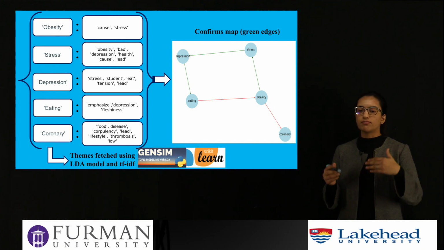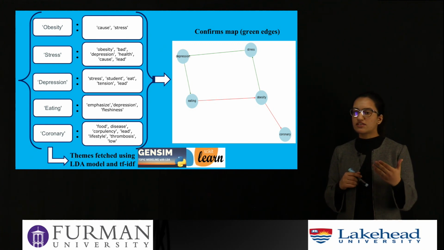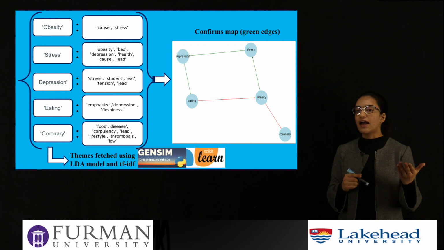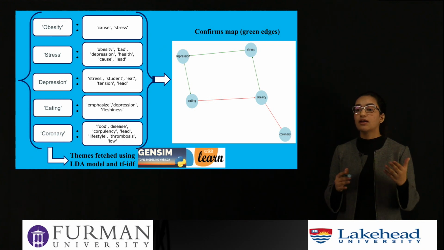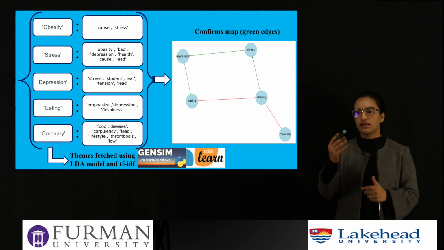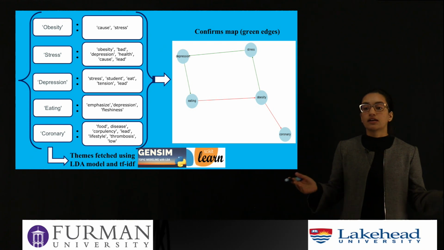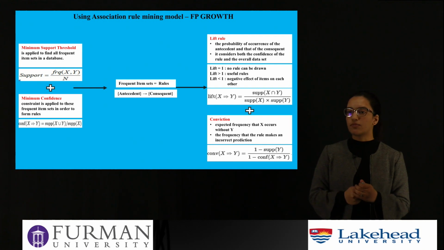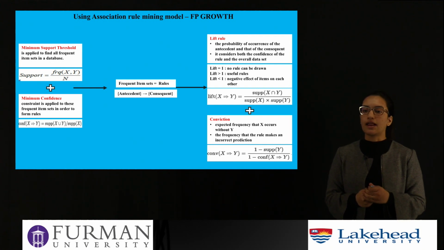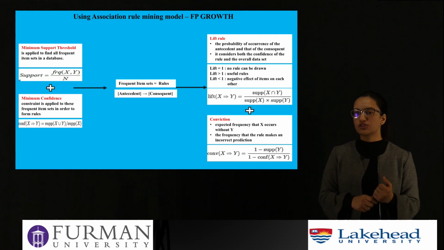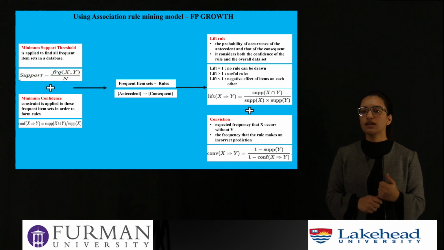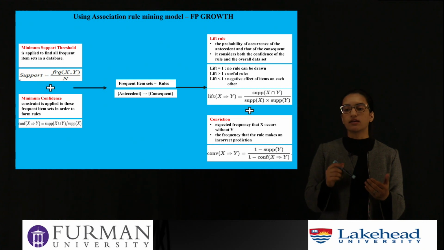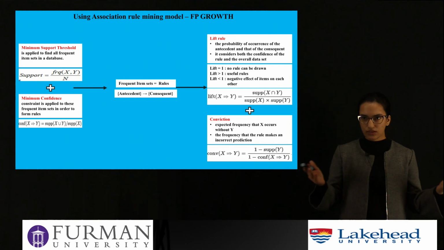And then we're going to map it back to the derivationally related forms of those nodes and find out if they are there, and then confirm those edges, as you can see in the diagram. Coming back to extending the map, we are using the FP-growth model, and we're going to specify the support threshold and minimum confidence value, and after that we're going to get rid of irrelevant rules by using a lift rule as well.